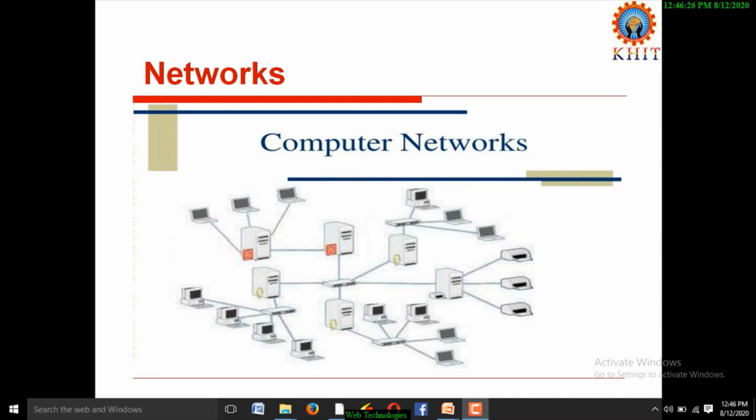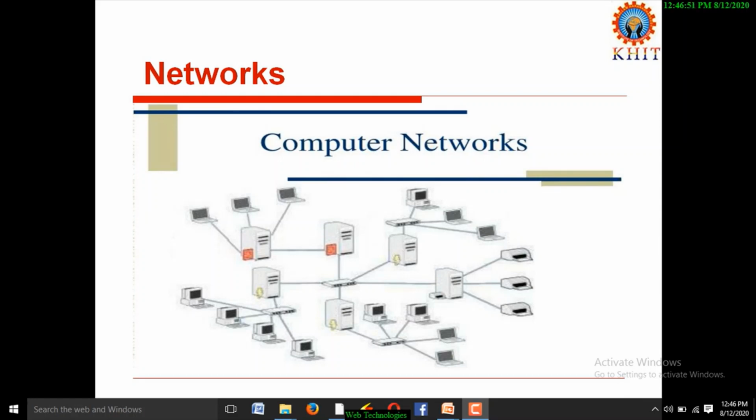Here network is nothing but connecting more than one computer. Here one physical connection is established between two or more computers. Network is nothing but an infrastructure.